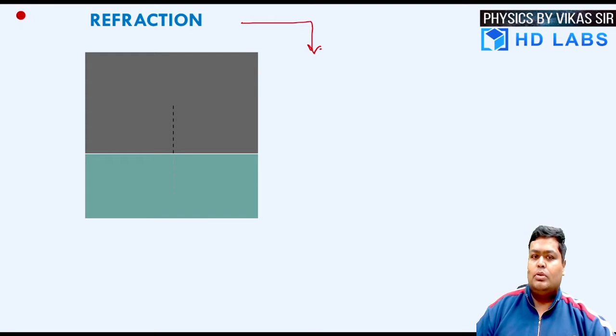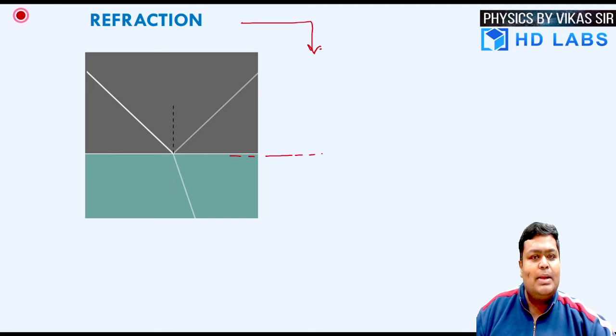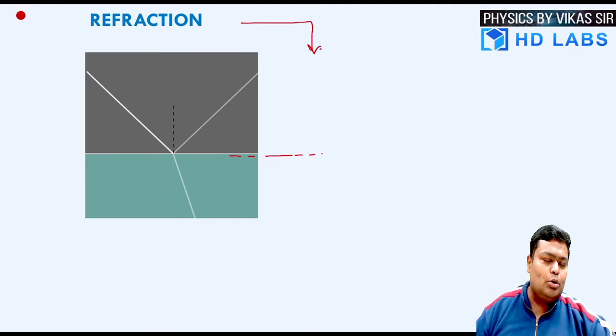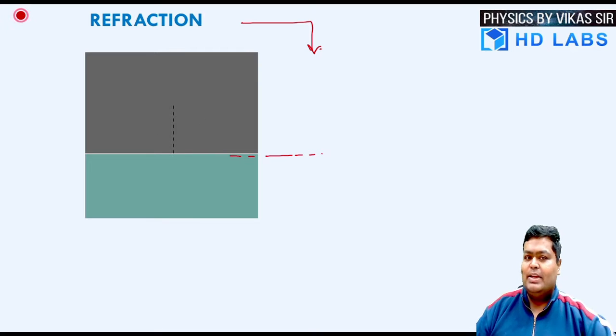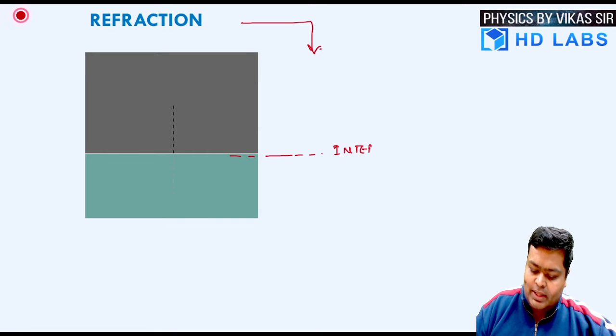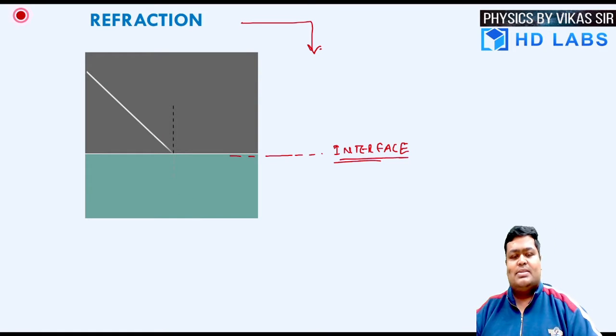Actually, whenever the light falls on an interface, what is an interface? The interface is supposed to be an imaginary boundary which actually separates the two mediums. You can see that over here, there are the two colored mediums. Now, this imaginary boundary over here is known as an interface. Now, when the light is going to strike this particular interface, two kinds of phenomena are going to happen simultaneously.